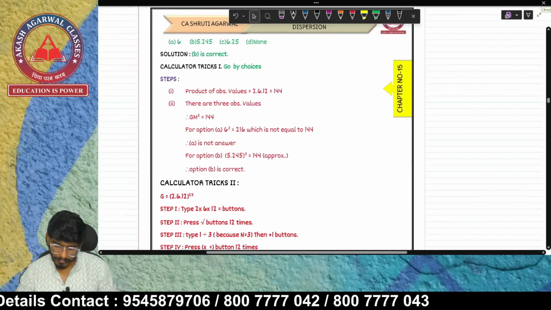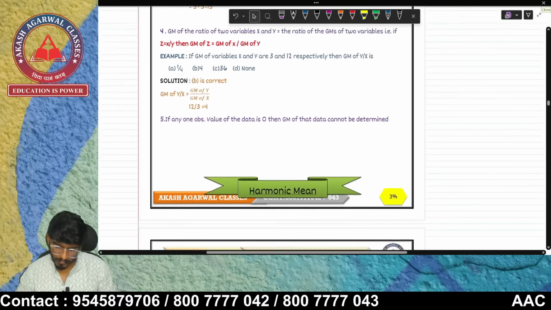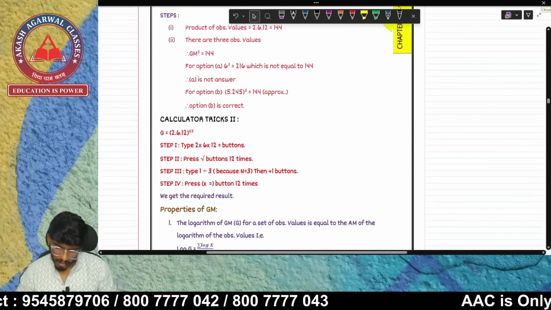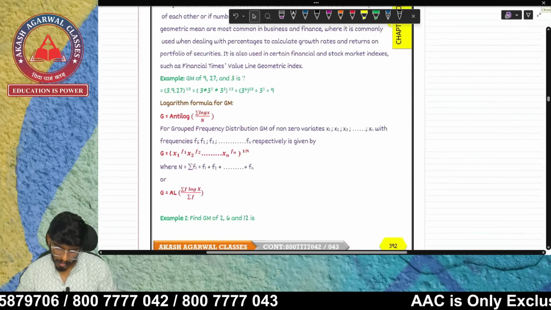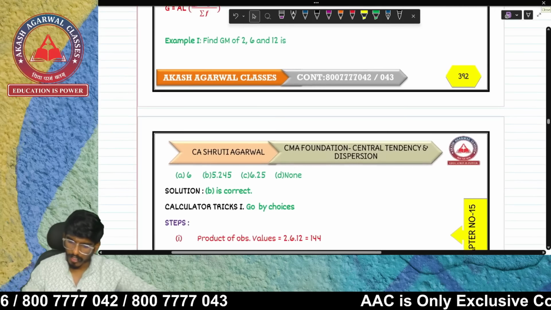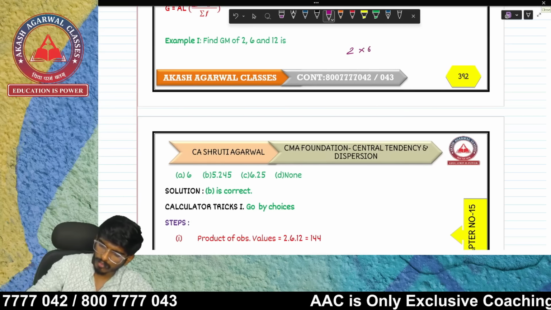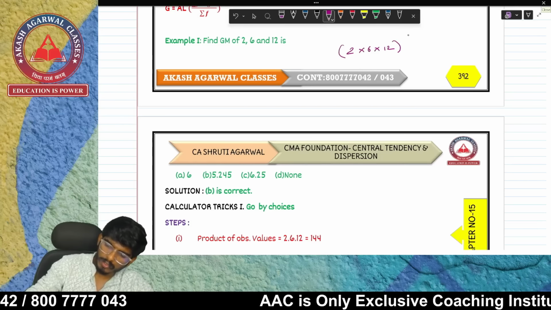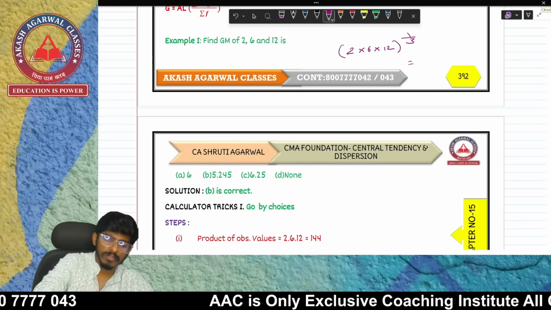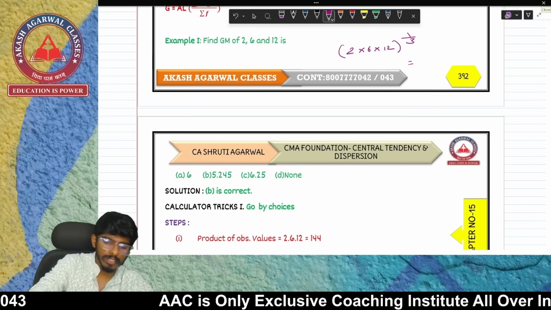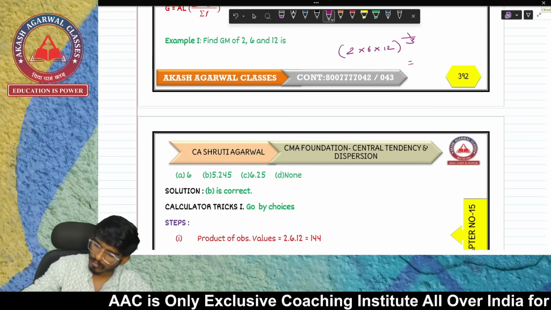Okay, over here. There are not too many examples of GM available. We have already solved them. See over here, what is going to be the formula of GM now? 2 into 6 into 12 raised to 1 upon 3. So this is going to be what? 2 into 6, 12 into 12 is going to be 144.